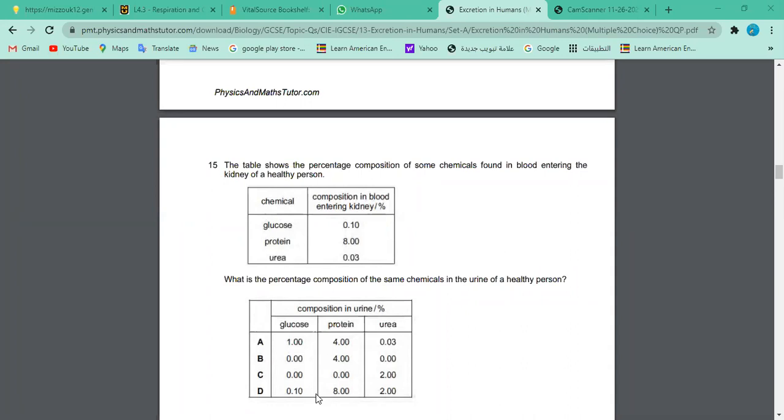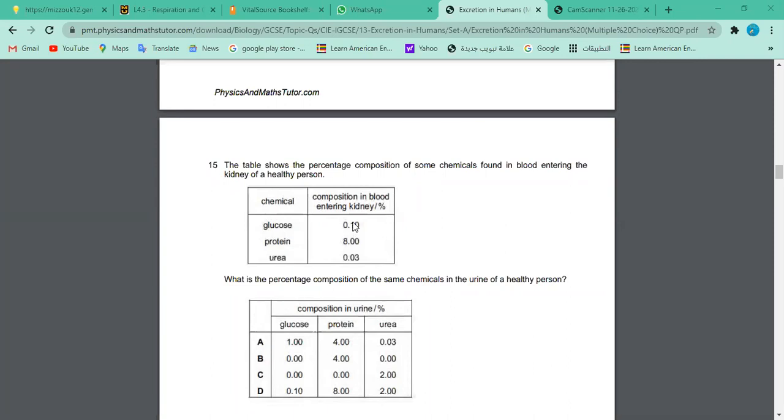It's saying the composition in urine, and it's glucose, so it's going to be 0. And protein is also going to be 0 as it's a bigger molecule. And urea. Very good, Hala. Excellent. If you have D, this kidney is not normal. More protein here. Protein should not be there. Glucose should not be either. They have given this analysis to check you.